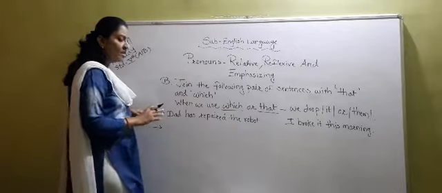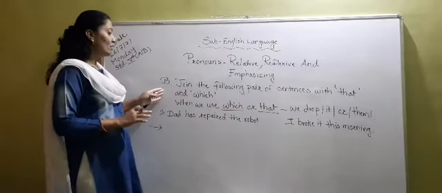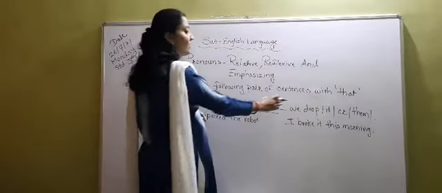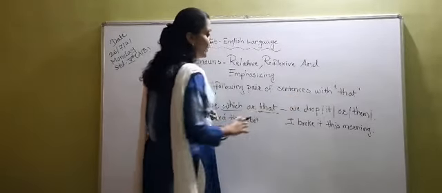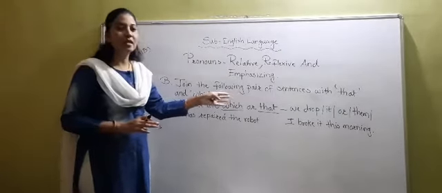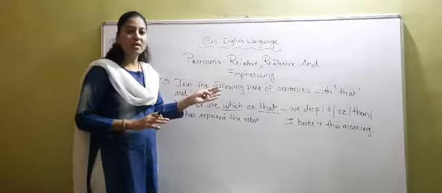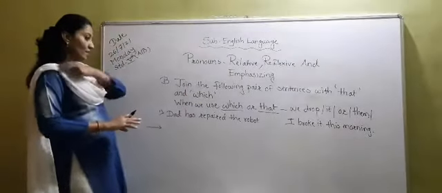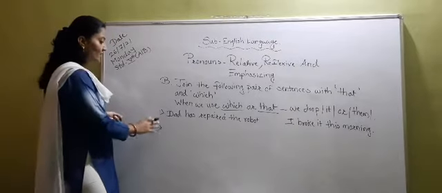Okay. Now students, before we solve this question, you have to keep in mind that when we use which or that, we drop it or them. Means if we use which and that in a sentence, then the it and them that appeared in the sentence, we drop them. Okay.